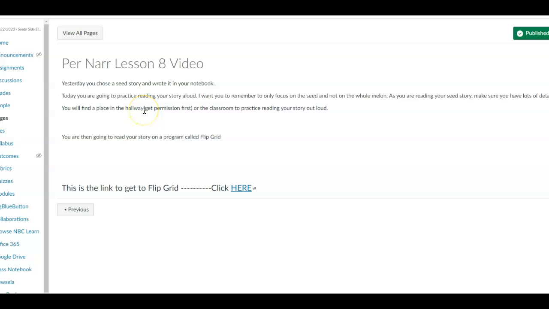So then I want you to find a place either in the hallway. You have to get permission from me or from our assistant, and you could practice in the hallway, or you can find a place in the classroom and practice reading your story out loud. You need to read through it. I'm going to say probably a minimum of 3 times. That's what will make you good. Then you're going to go to a program called Flipgrid, and you're going to actually read it out loud on Flipgrid. So how you get to Flipgrid, click here where it says this link.